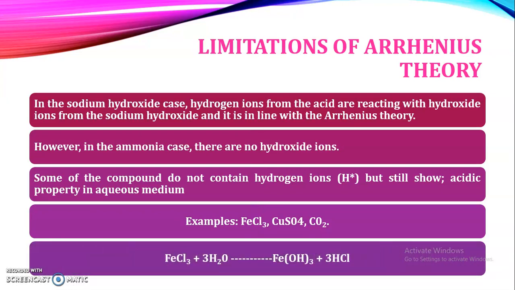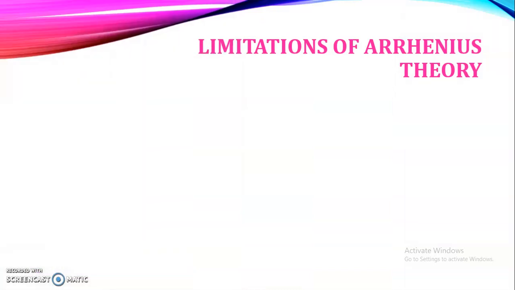For example, if we observe the reaction between ferric chloride and water, FeCl3, when it is reacted with water, it is converted into ferric hydroxide and hydrochloric acid. So here water is acting as a base while FeCl3 is acting as an acidic substance. In this way, the Arrhenius theory does not explain the behavior of such compounds in which there is an absence of hydrogen ions, still they are acting as acidic substances.